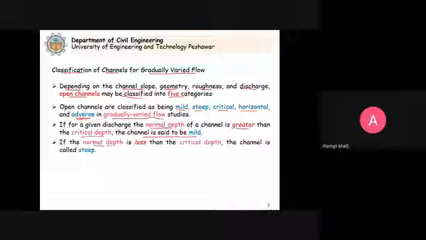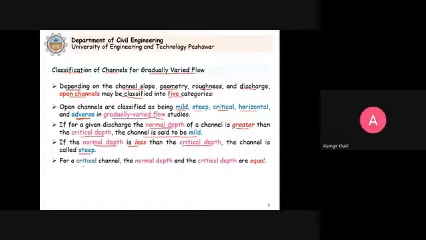If the normal depth is less than the critical depth, the channel is steep. We already know this, we have studied so far. For a critical channel, the normal depth and the critical depth are equal. When Y0 is equal to YC, then we say that we have critical flow.